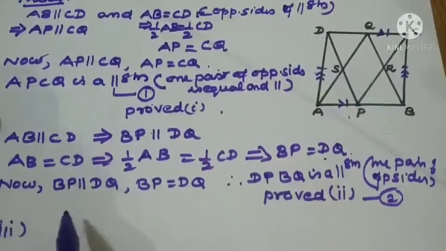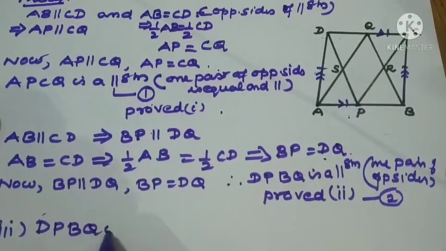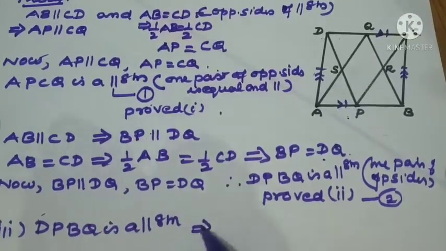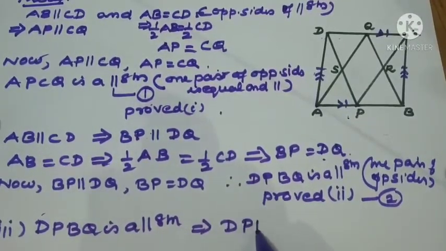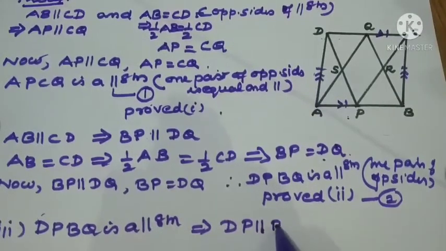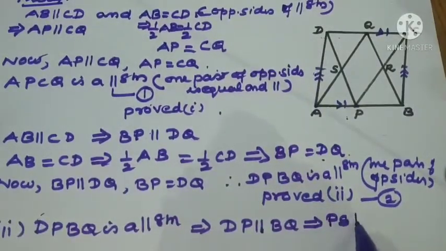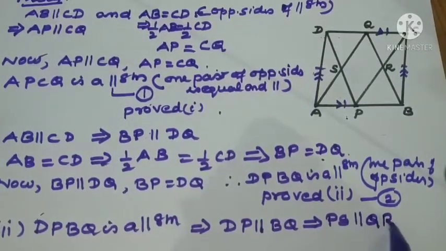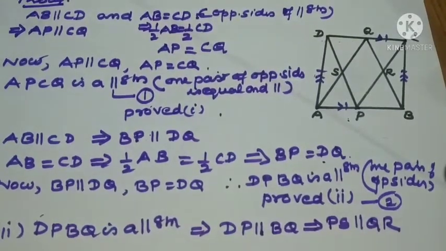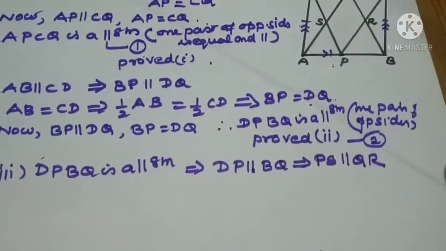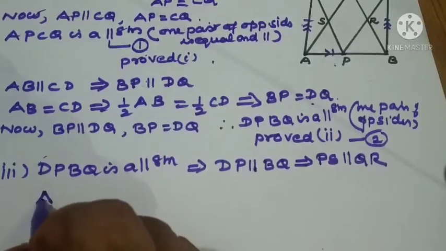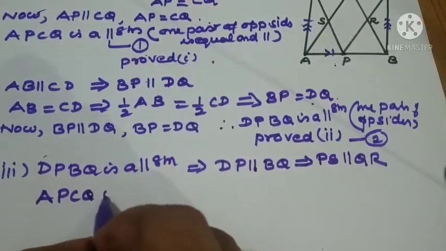I'll write here: DPBQ is a parallelogram, implies DP parallel to BQ, implies the part which is required, PS parallel to QR. Right? Now we have proved the first criteria, which one? APCQ is a parallelogram.